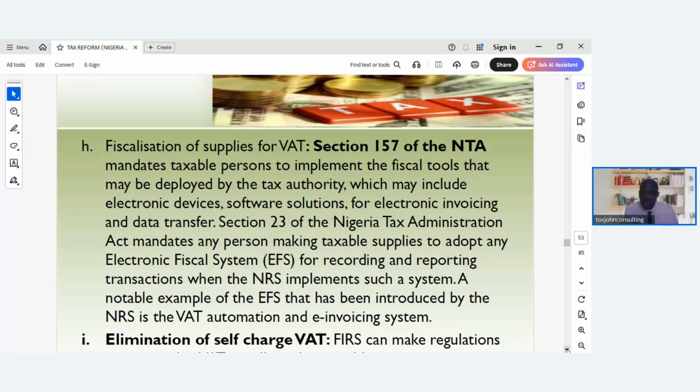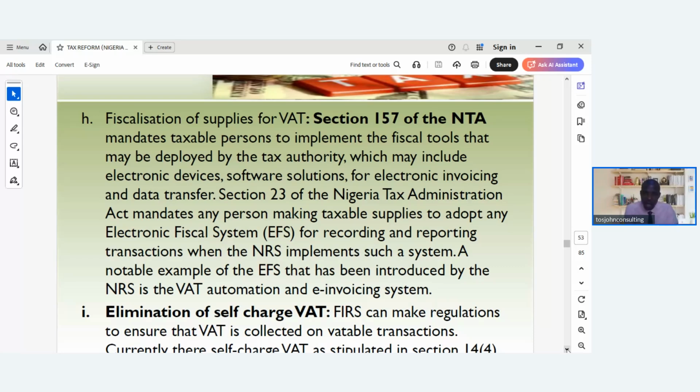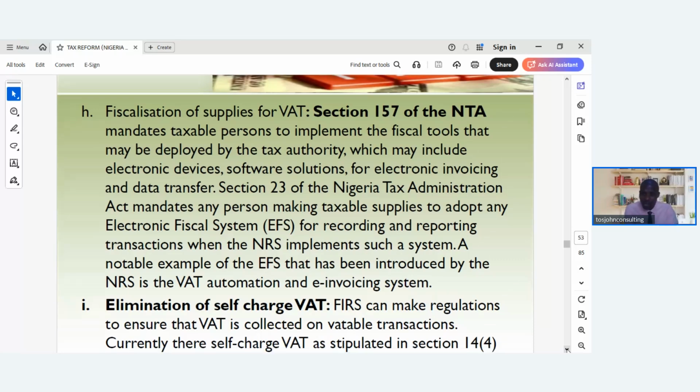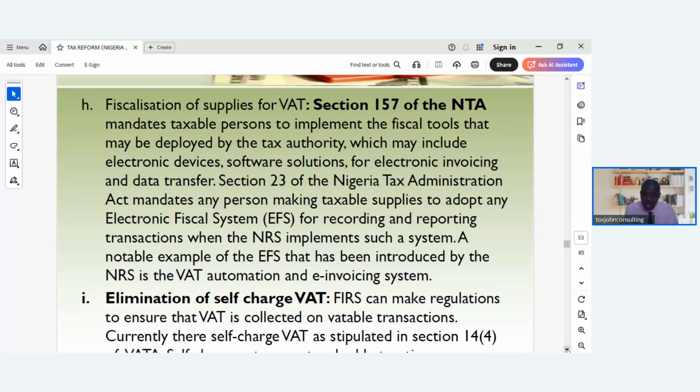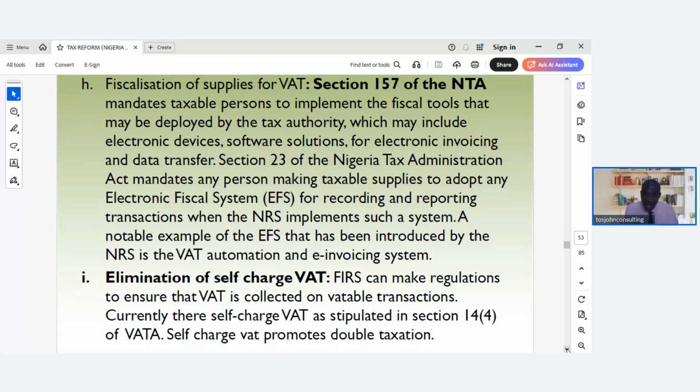So, elimination of self-charge VAT. They are eliminating self-charge VAT in this new tax act. So FIRs can make regulations to ensure that VAT is collected on vatable transactions. That's why they are introducing the e-invoicing. So the FIR will be able to see it, and then all tax will be collected appropriately. Currently, there is self-charge VAT as stipulated in section 14 subsection 4 of VATA, that's Value Added Tax Act. Self-charge VAT promotes double taxation. So that's the reason for the elimination of self-charge VAT.